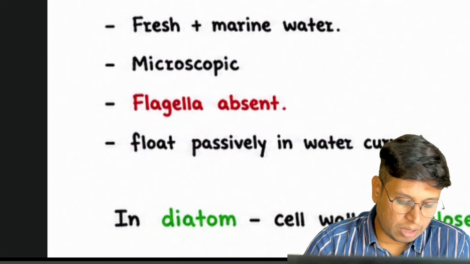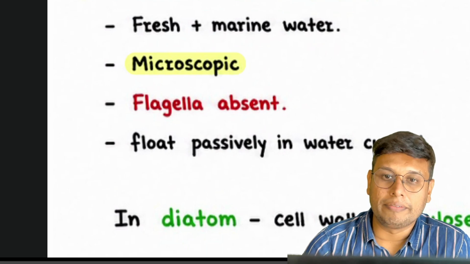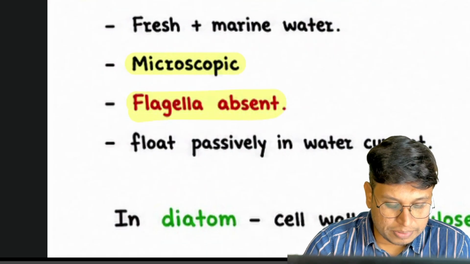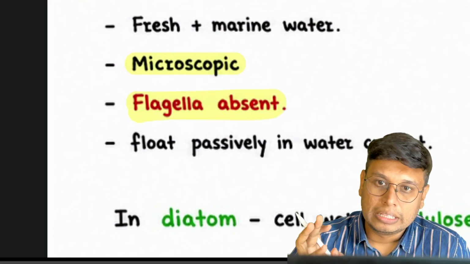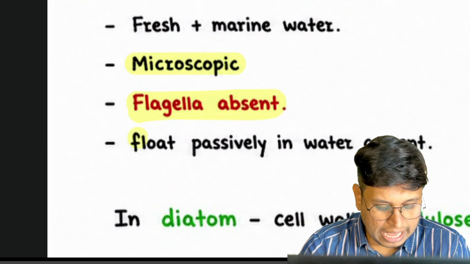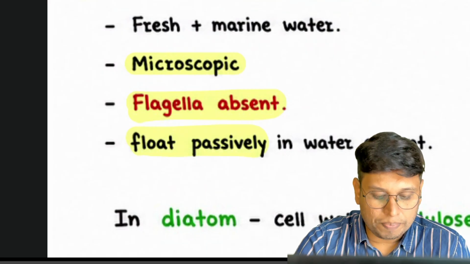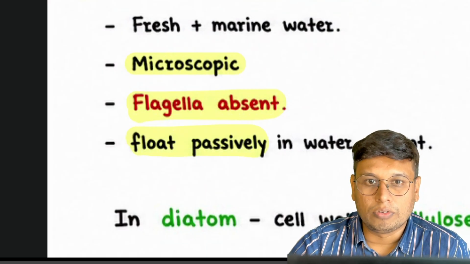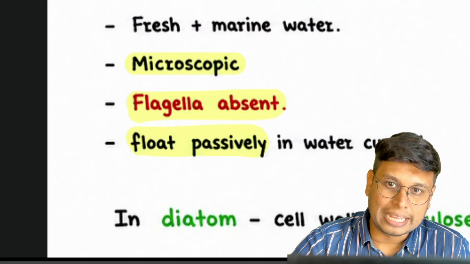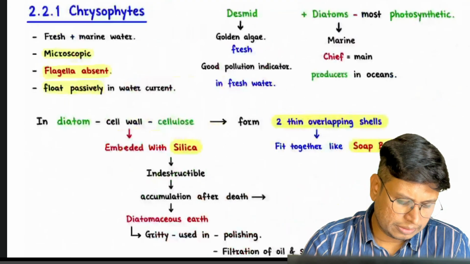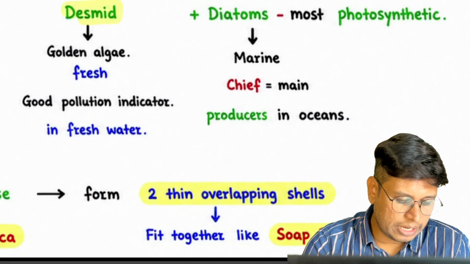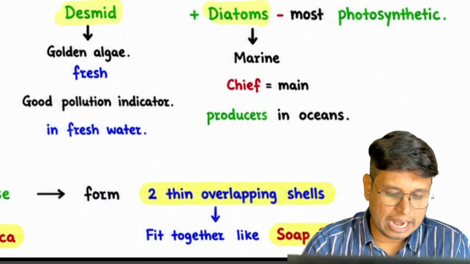Many a time a question or a statement will ask: these are microscopic and flagella are absent. So when flagella are absent, locomotory organs are absent, they have to float passively in a water current. Wherever the water current takes them, they will go.